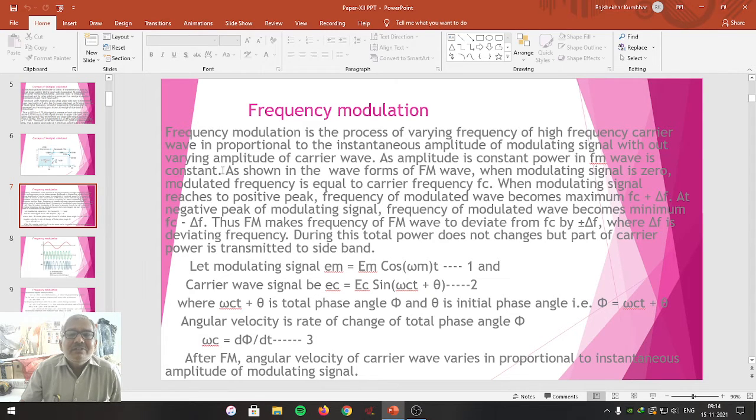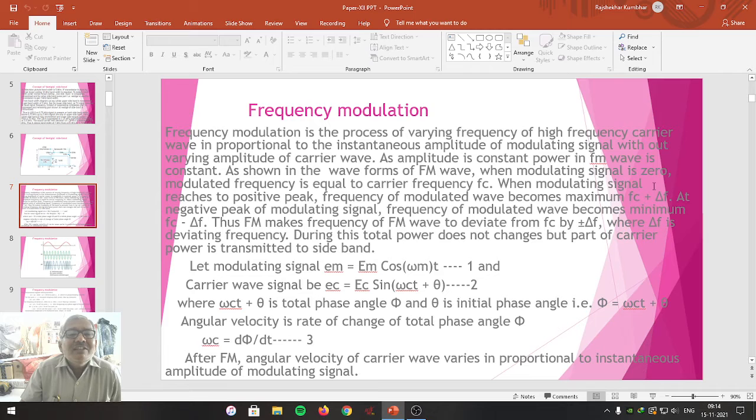This aspect is going to be represented in the waveforms. We are going to see those waveforms within a short time. That's why we can say, as shown in the waveforms of the frequency modulated wave, when the modulating signal is 0, the modulated frequency is equal to the carrier frequency. Look at here. When the amplitude of the modulating signal is 0, then the modulated frequency is equal to the carrier frequency.